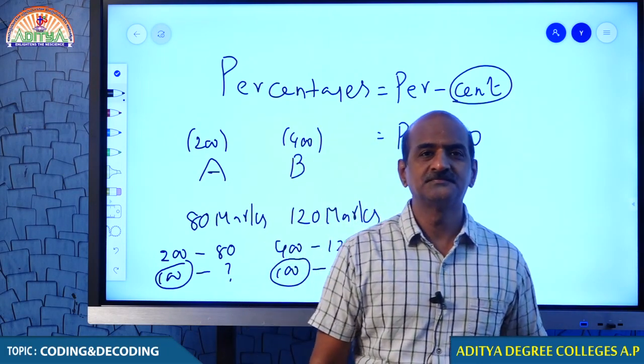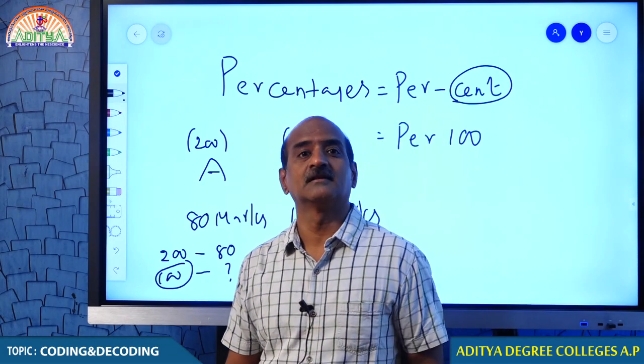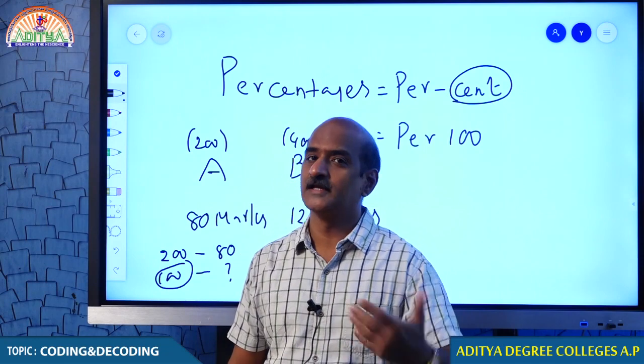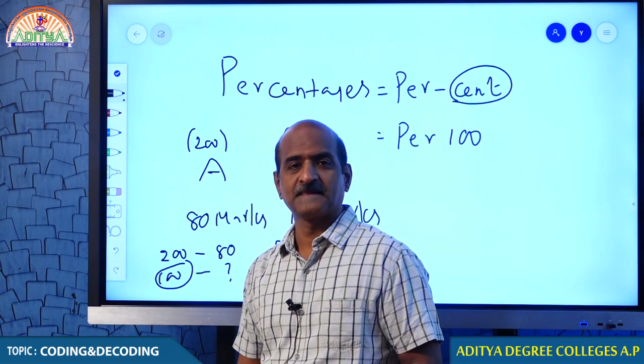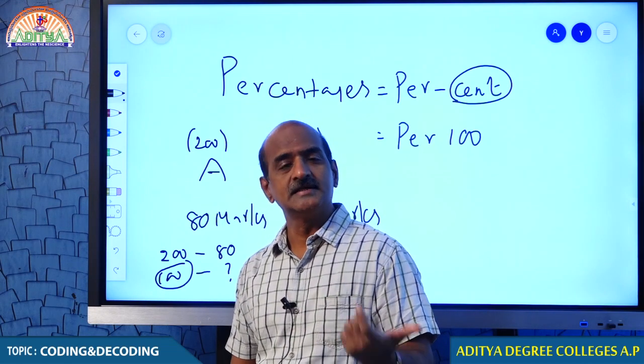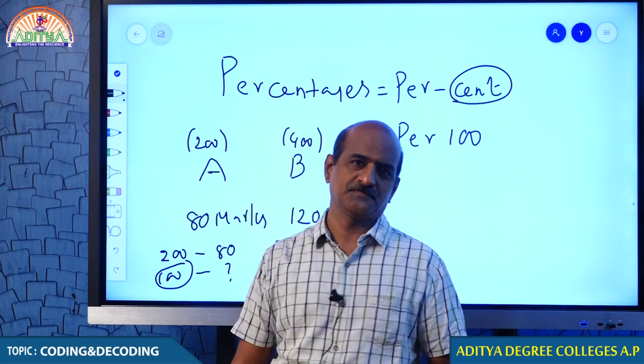Probably based on that, we come to a conclusion whether A gets more or B gets more. There must be some common term to compare. So, the comparison, if it is in 100, we call it percentage.